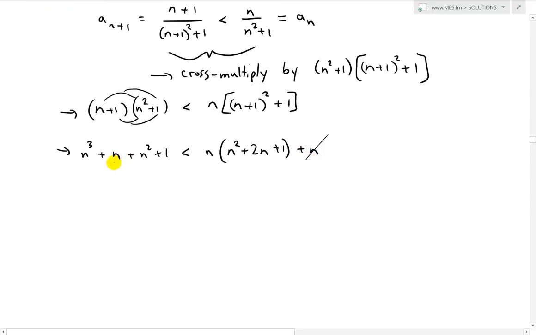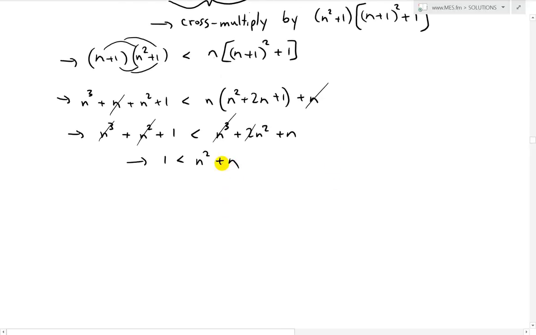We can easily cancel this one out. So then what we end up having is n cubed plus n squared plus 1 is less than, multiplying this out, n cubed plus 2n squared plus n. So now this cancels with this, and then we can just subtract this one over, this cancels with that, so what we're left with is 1 is less than n squared plus n.